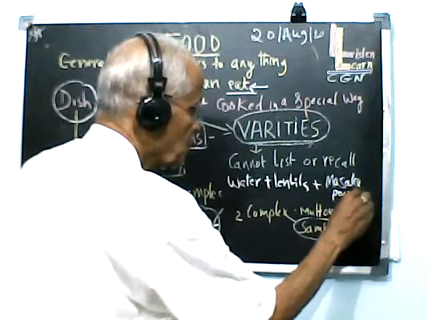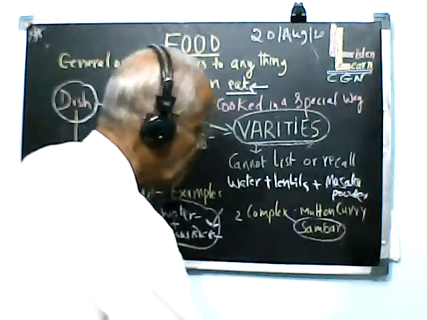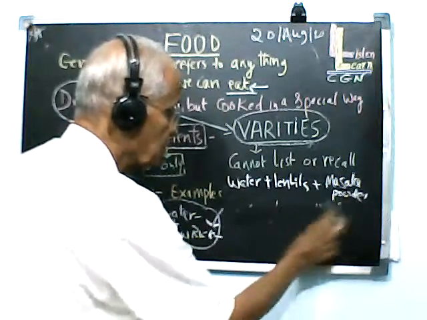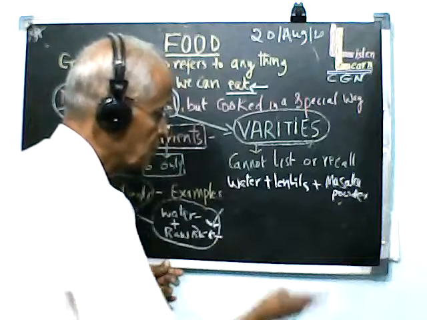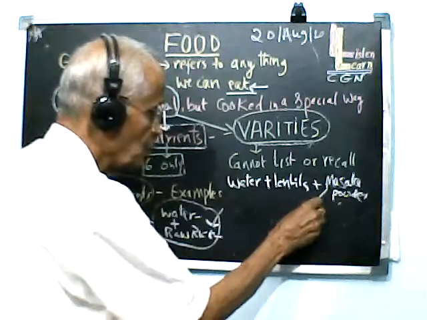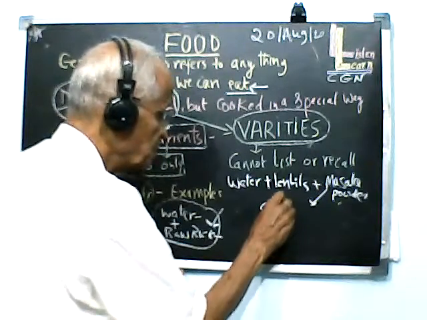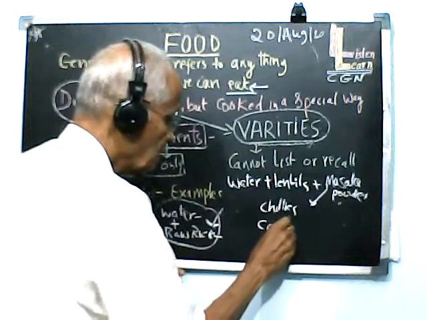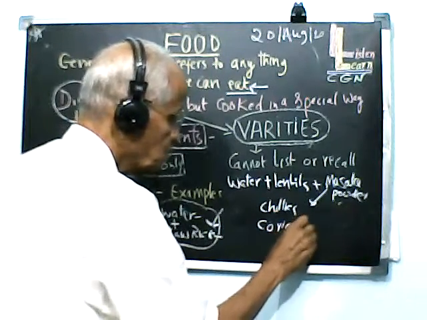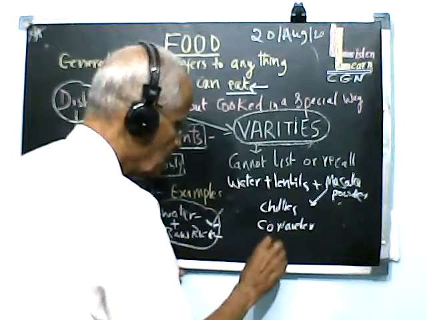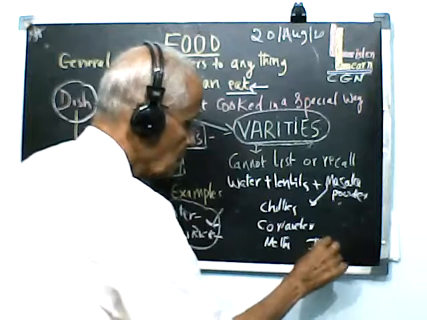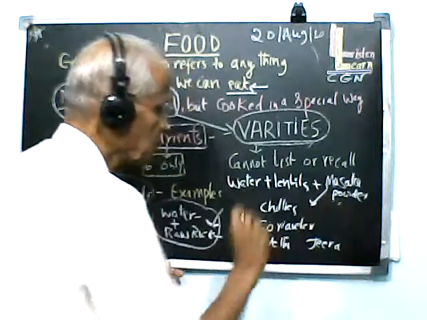For this masala powder, what are the things we add? See, for the masala powder, again we are going to add many things, right? What is that we add? We add red chilies, we add coriander, we add methi, jeera, and so many things maybe.